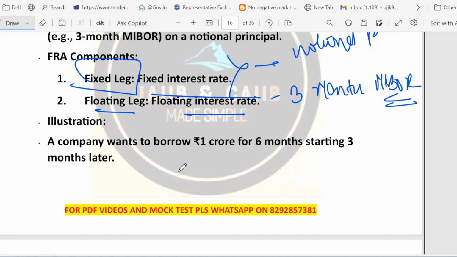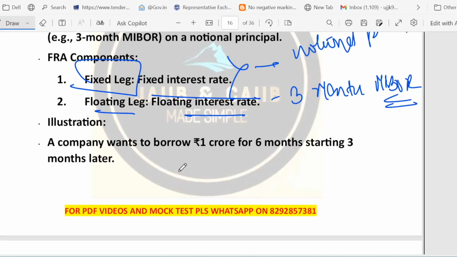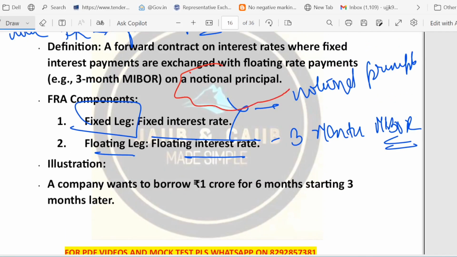So let me give you some example of it. FRA is a forward contract specifically for interest rate. Here you will see the word notional principal. You know what is the meaning of notional principal? It means a reference amount used to calculate payment. The notional principal is not exchanged. It is just a reference amount, and only the interest difference is settled in cash. So think about it like a reference amount.